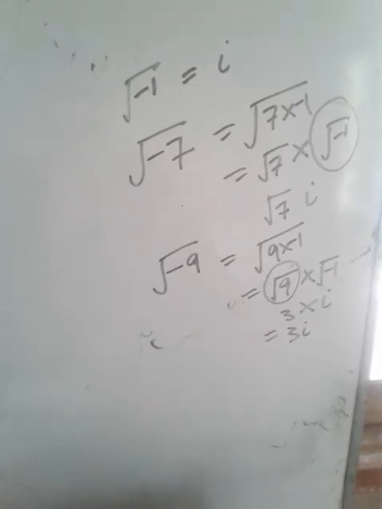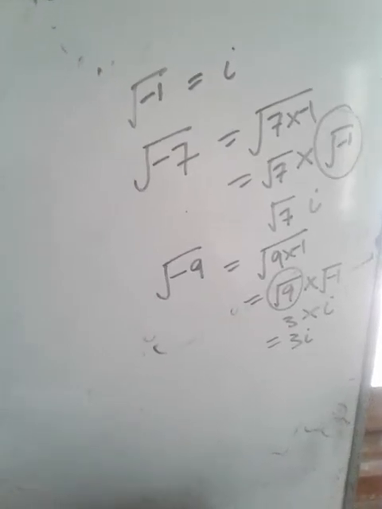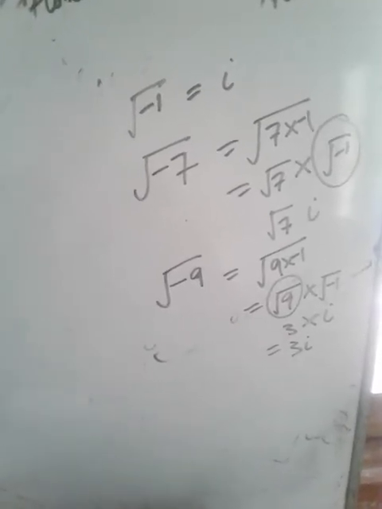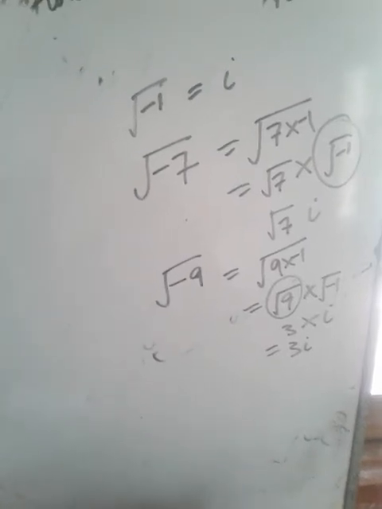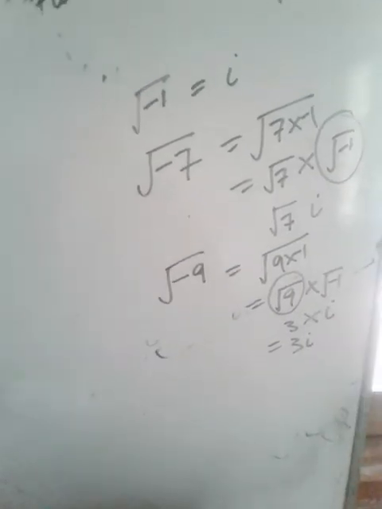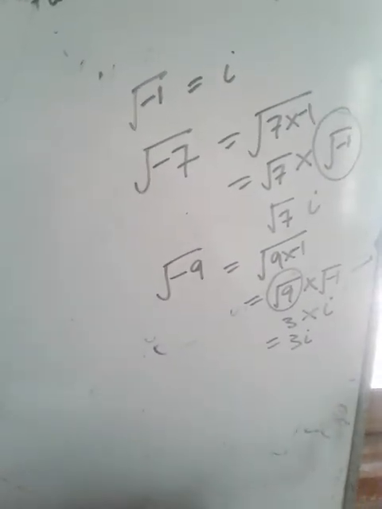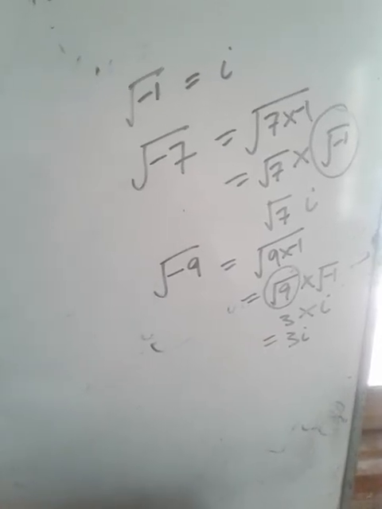You are already familiar with the properties of real numbers; in the same way, we will study the properties of complex numbers. We will keep this video lecture up to this, and I will try to upload more and more video lectures on complex numbers.